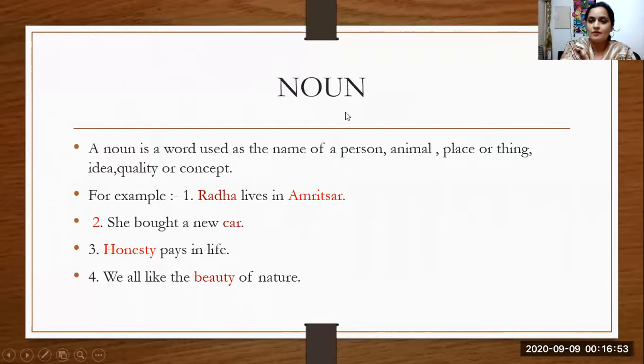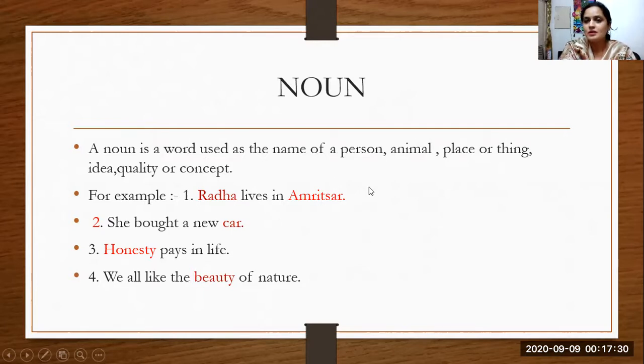Noun. You have read in your junior classes noun as naam in Punjabi and sangya in Hindi. Now you remember? A noun is a word used as a name of a person, animal, place or thing, idea, quality or concept. A noun is a word that is the name of a person, animal, place, thing, any idea, any quality, any concept. So a noun is the name of anything.